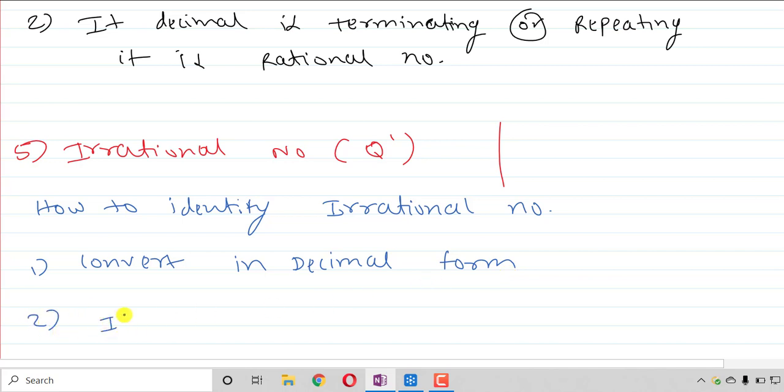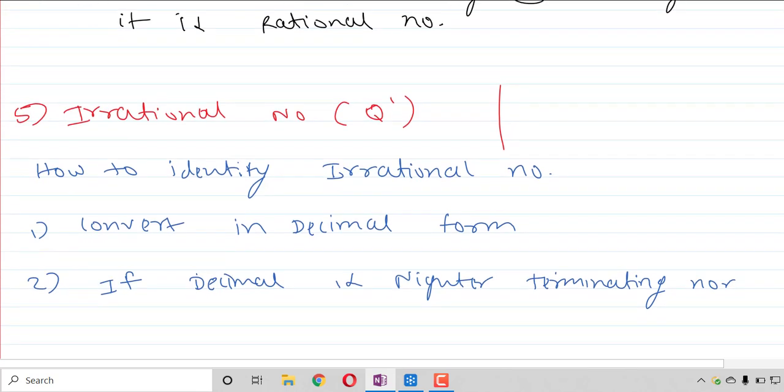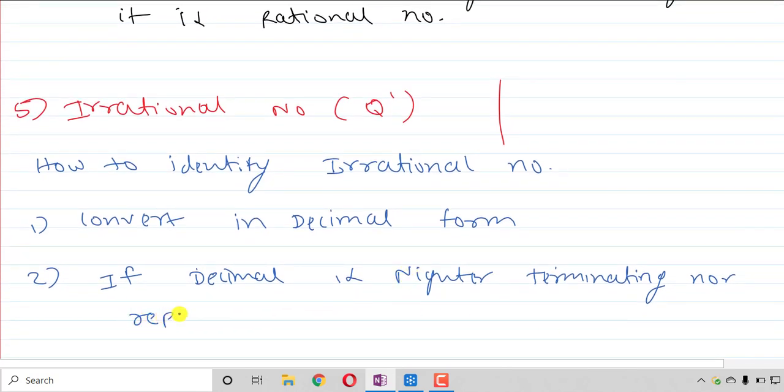Second, if the decimal is neither terminating nor repeating, that means if the decimal is not terminating and also not repeating, that decimal is termed an irrational number.